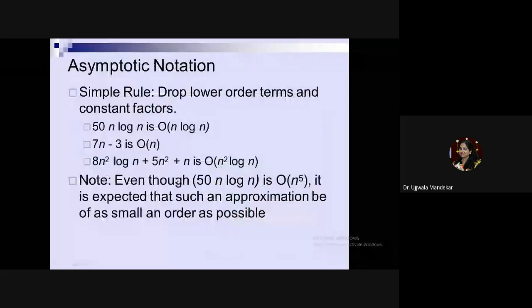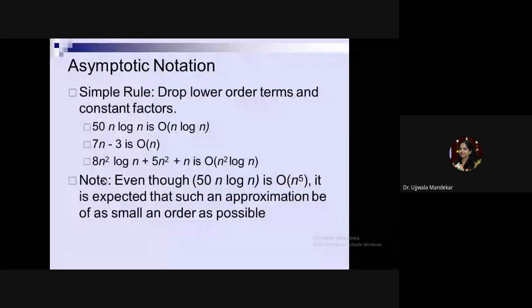So what is the simple rule for the asymptotic notation? How to use the asymptotic notation? The simple rules are, if you are given any expression, for example, if your running time is 50 into n into log n, then you ignore the constant term. So the asymptotic notation for 50 n log n is considered as big O of n log n. Ignore the constant, because for large values of n, the constant is a very small number, so we can ignore it.